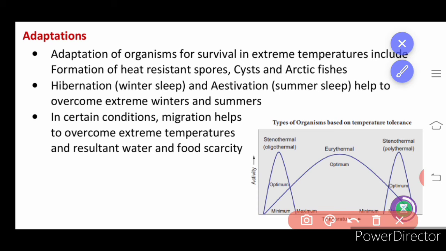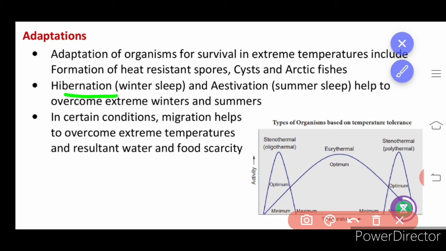The organism may also hibernate, that is, they go to sleep during winter so that they need not search for food and other requirements for biological activity. A long sleep during winter is called hibernation, and if the organism undergoes a long sleep during summer, that is called estivation.